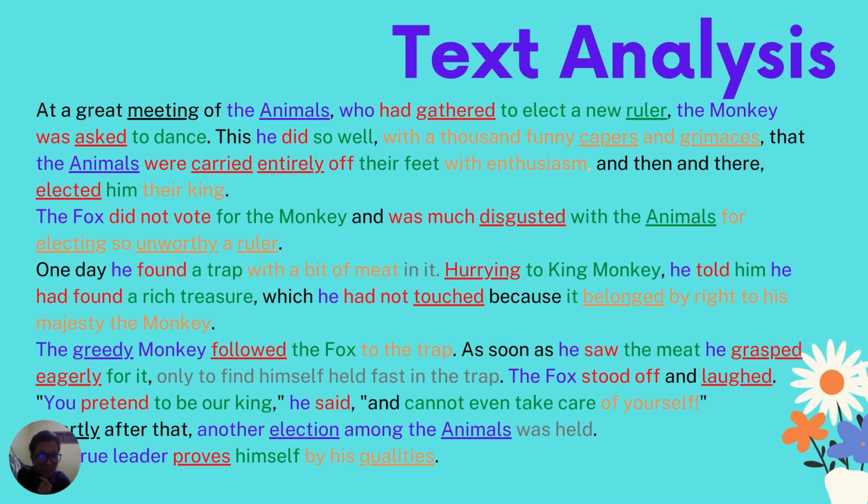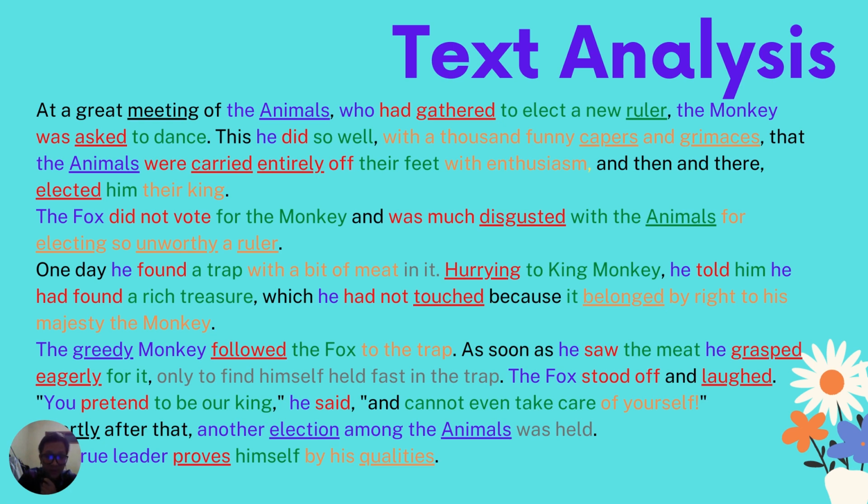And then one day he found a trap with a bit of meat in it. He is a subject. Found is a verb. A trap is an object, and with a bit of meat is a complement. In it is adverbial, which refers to the trap, what he found.